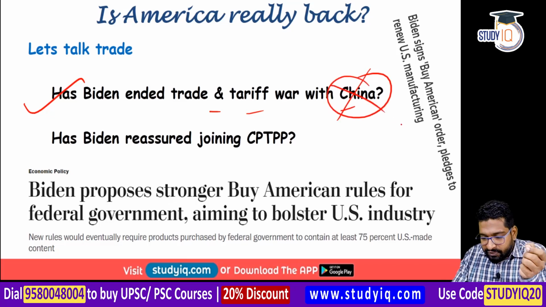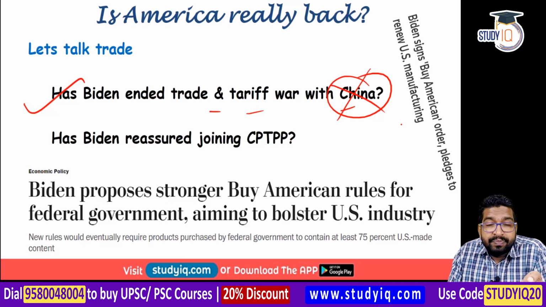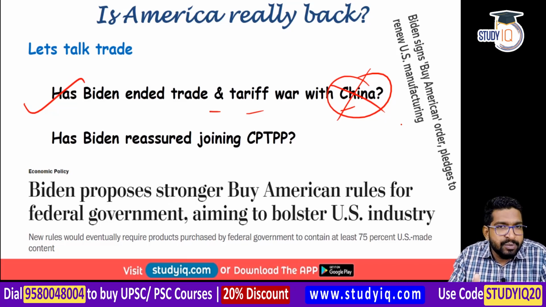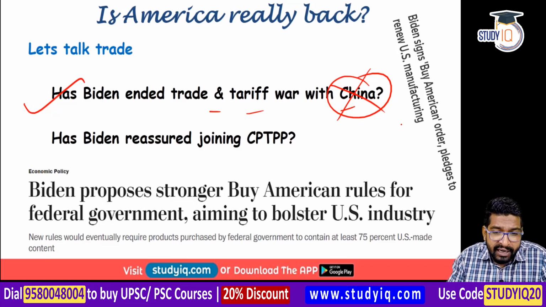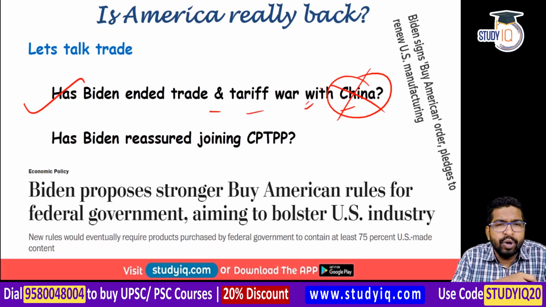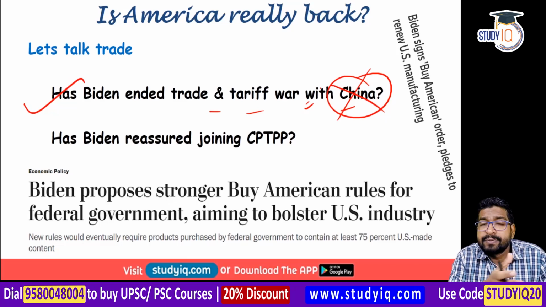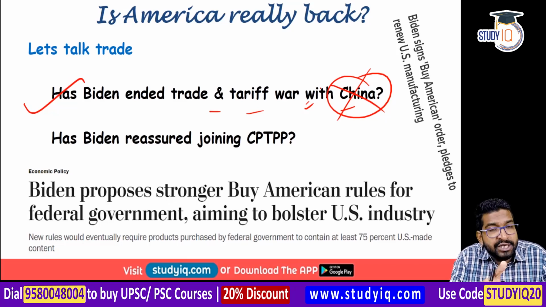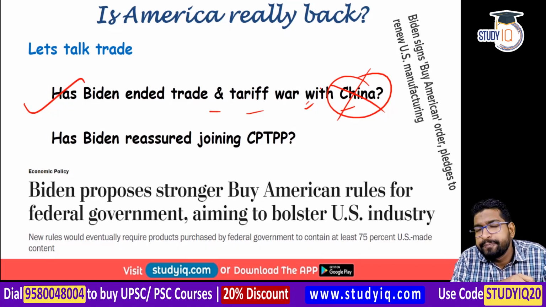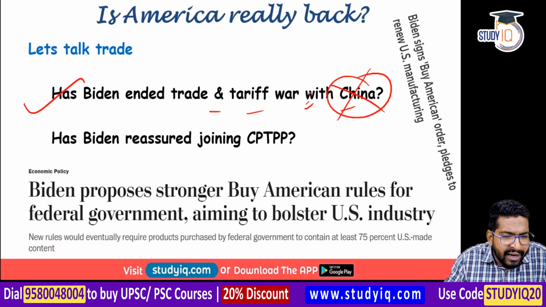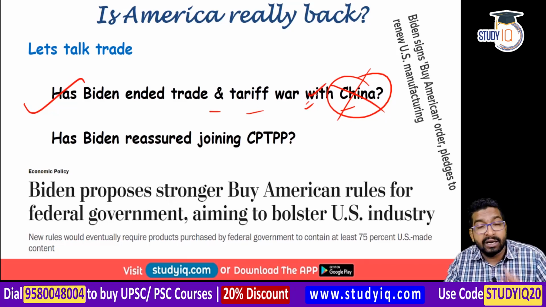And here we can argue that perhaps he's looking to get a better deal from China. He's just playing a wait and watch policy, or he wants to gain from the leverage that Trump had created with this trade war from China. So a wait and watch policy might be going on, because recently, after 7 months, President Joe Biden and Chinese President Xi Jinping had a phone call, a 1.5 hour phone call, where some sort of a rapprochement was expected. And it happened also, right? To a large extent, the tariff war has not ended. Perhaps it might end in the coming future.